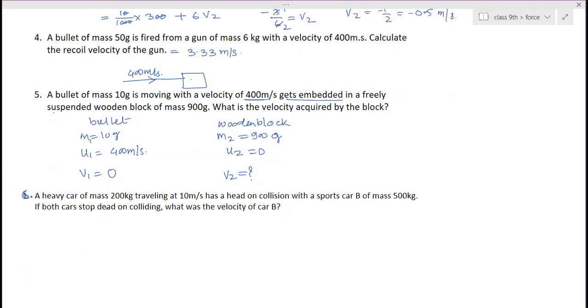Okay, ma'am, it's 4. Meter per second is the answer. Ma'am, 4 meter per second for the sixth question, no, ma'am? Sixth one is 4. Okay.